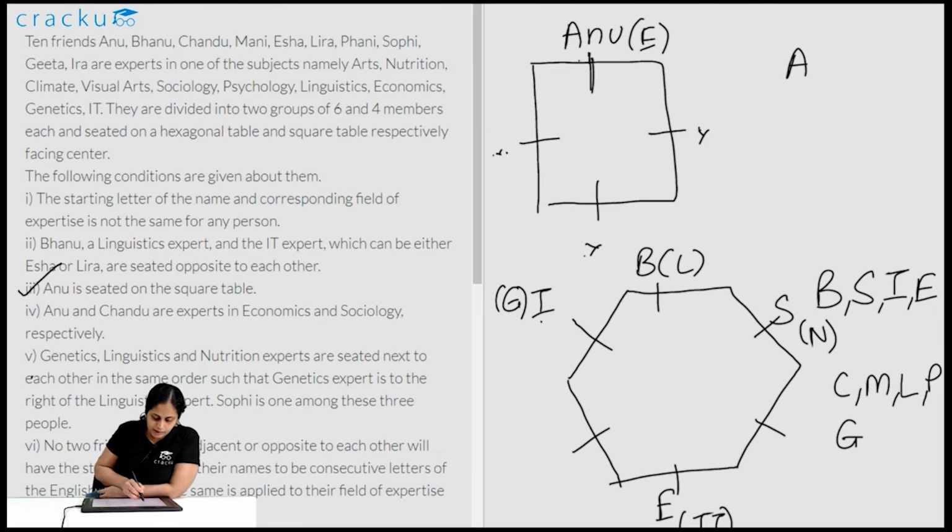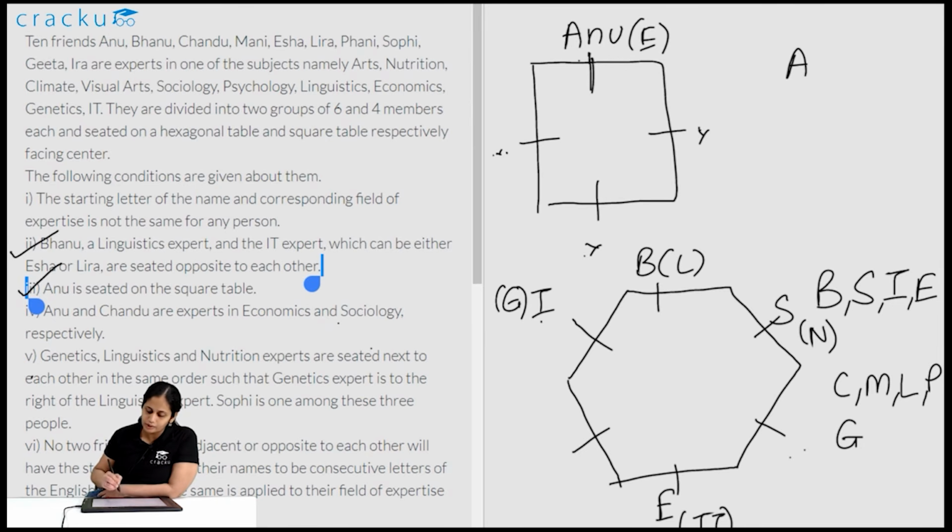Bhanu is a linguistic expert and the starting letter can be either, so this second clue I have completely used up. Third clue I have used up. Fourth clue I have used up only partly because I have ignored the fact that Chandu is the sociology expert. Now if Chandu is a sociology expert, then Chandu cannot be opposite Sophie because S and S, sociology and Sophie, cannot be opposite to each other. Same way S and S cannot be adjacent also. So Chandu cannot be over here also. So Chandu cannot be either opposite nor adjacent to Sophie.